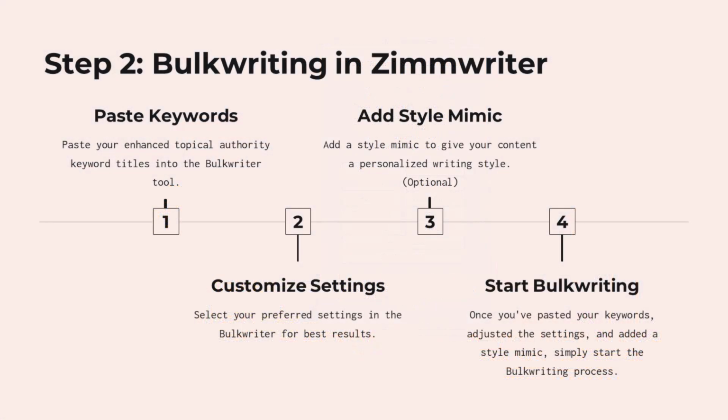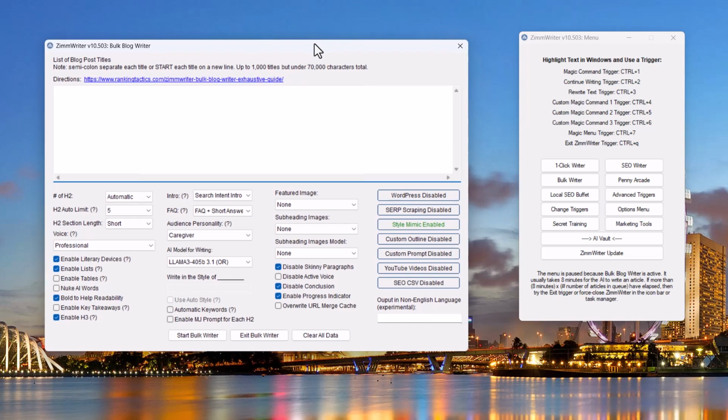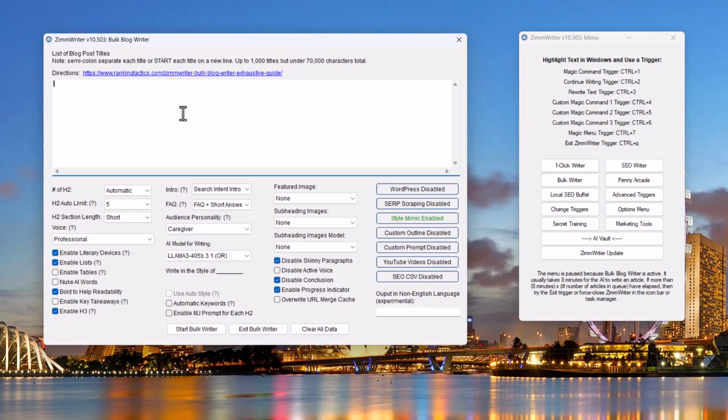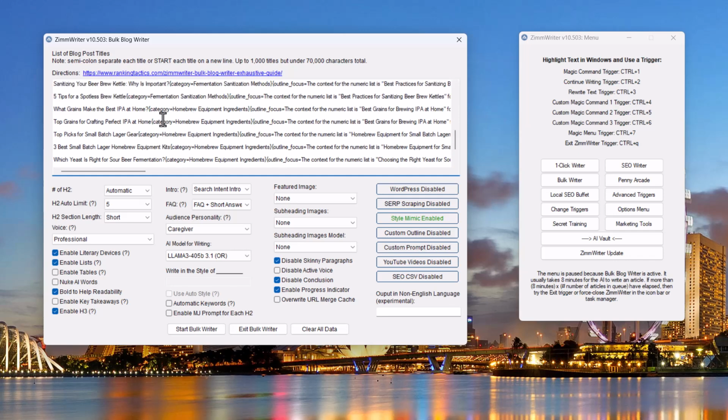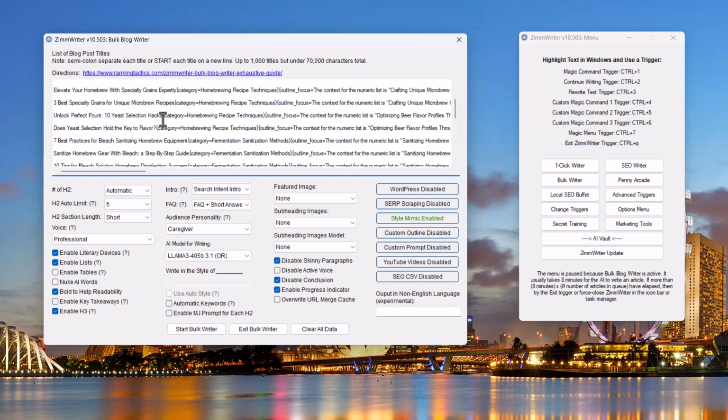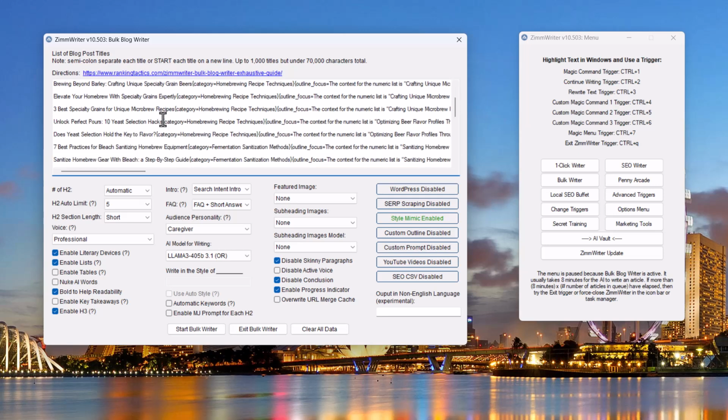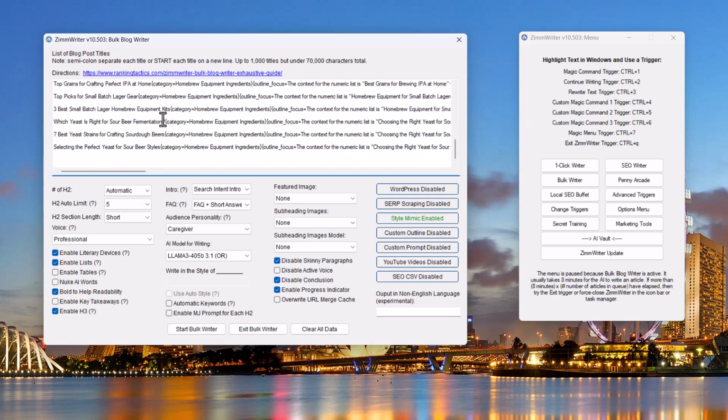Bulk writer. And now let's pull this over so you can see what I'm going to do here. I'm going to paste. I just hit Control V. It's Command V on the Mac. So I just pasted everything all in there. Okay, so we are ready to do our selections.